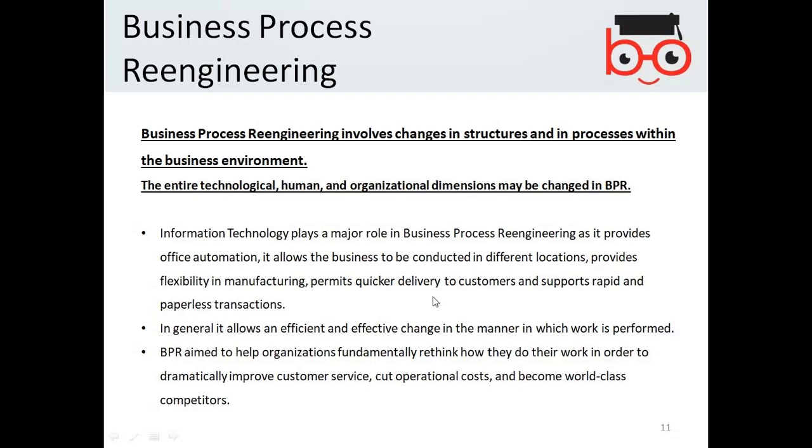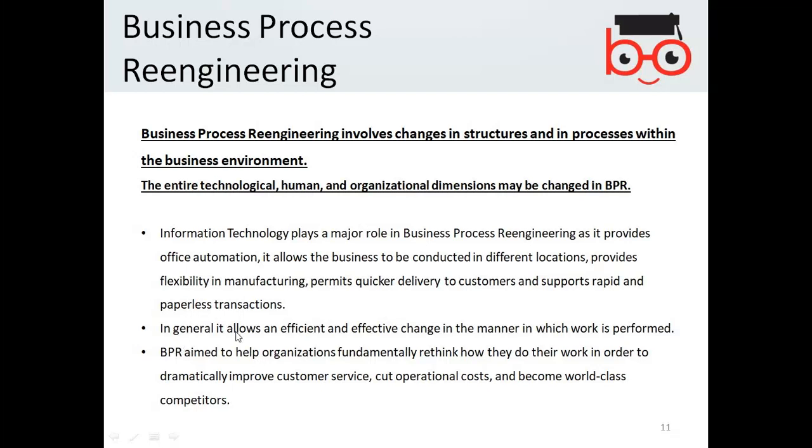We will talk regarding the software in the next slides. Information plays a major role in business process reengineering, as it provides office automation. It allows the business to be conducted in different locations, provides flexibility in manufacturing, permits quicker delivery to customers, and supports rapid and paperless transactions.